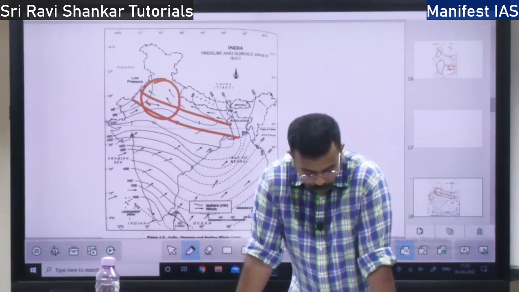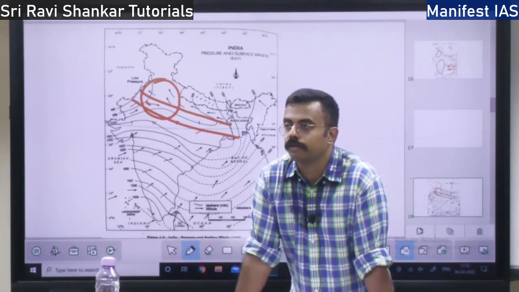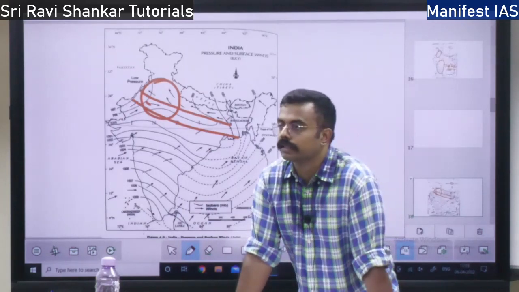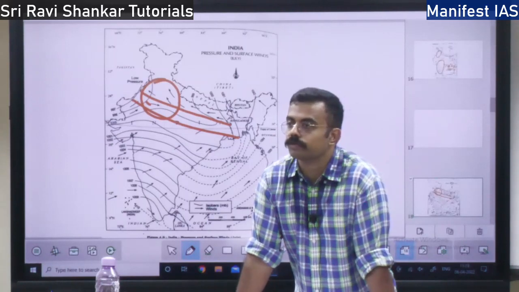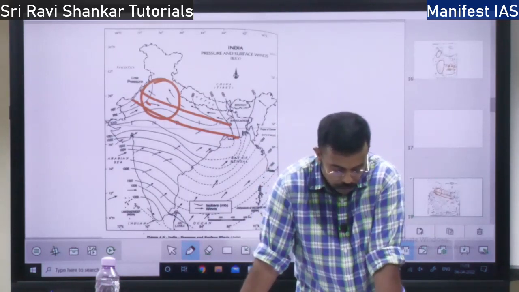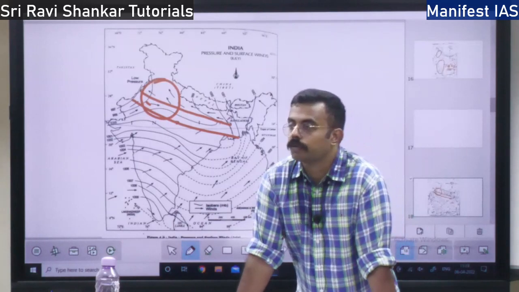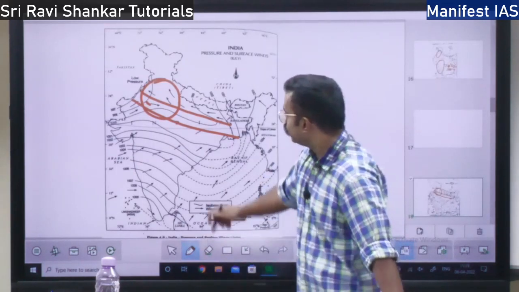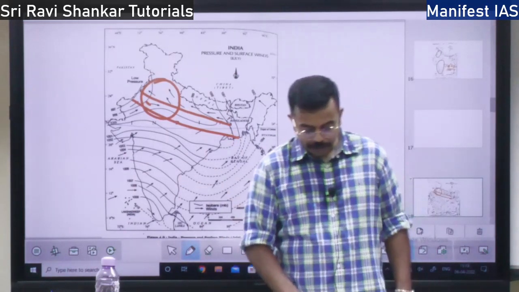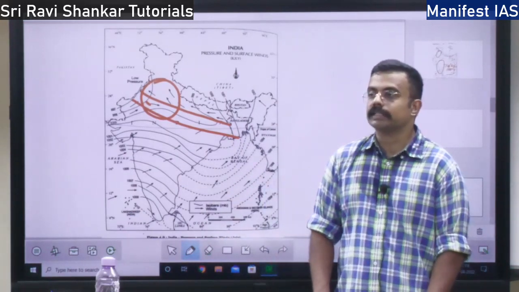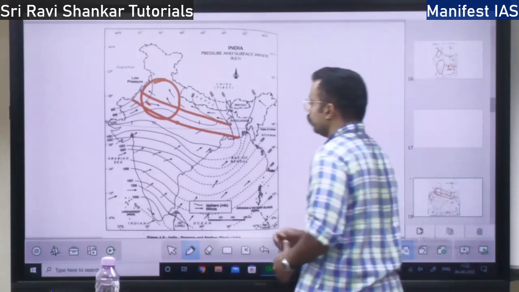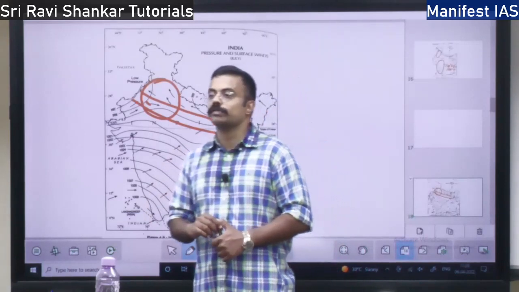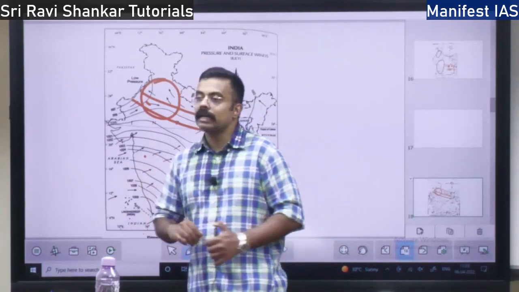So not only the Lu wind, you will find certain local storms over the North Indian region. These local storms will also bring certain rainfall. So what are the local storms over the Indian region? First is the mango shower. Where will you find it? You will find it over the Kerala and Karnataka region. So in the pre-monsoon season, you will find the mango shower over the Kerala and Karnataka region.